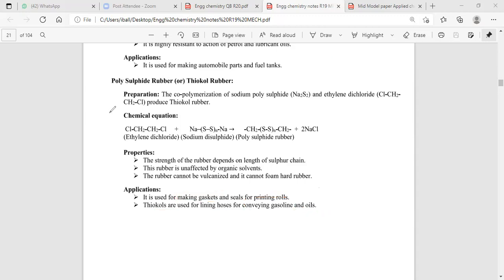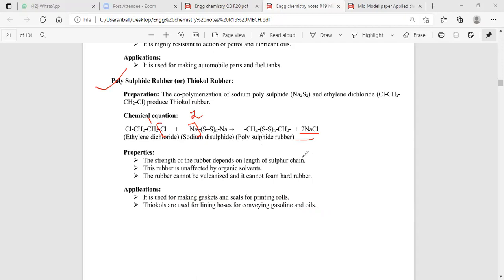Let me tell you once again what is known to be a thiol. Thiol is known to be a polysulfide rubber. Polysulfide rubber is a combination of ethylene dichloride plus sodium disulfide. The reaction is a condensation reaction where sodium disulfide gives rise to sodium, and ethylene dichloride gives rise to the Cl. The byproduct is sodium chloride. The combination of monomer 1 and monomer 2 gives rise to polysulfide rubber. Polysulfide rubber is known to be a thiol rubber.